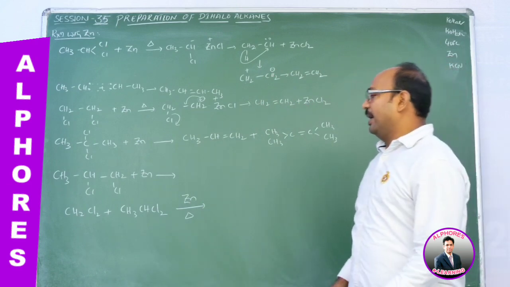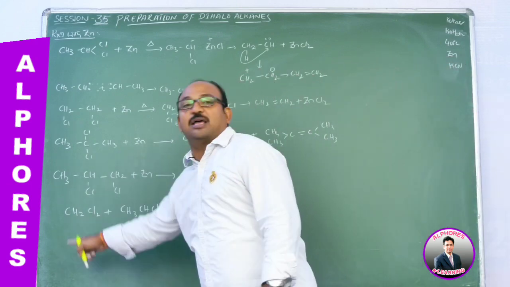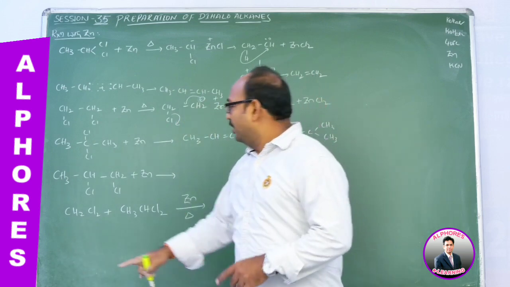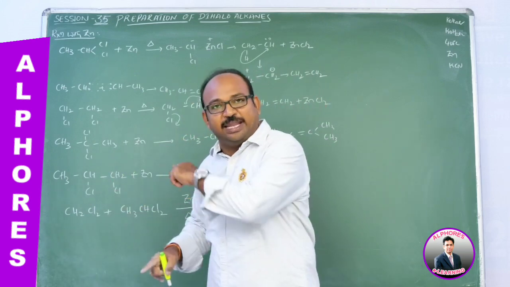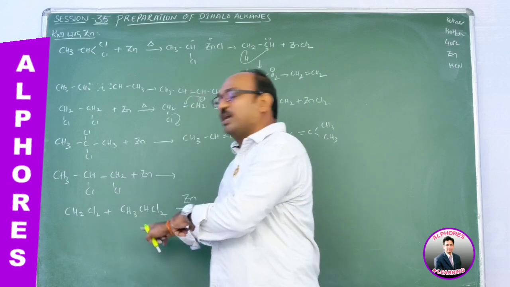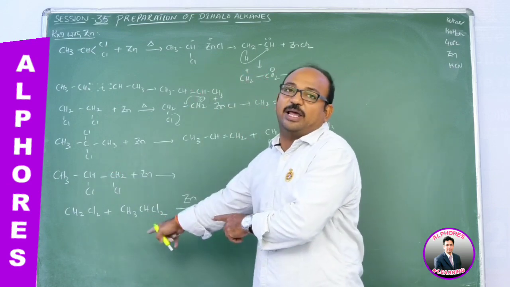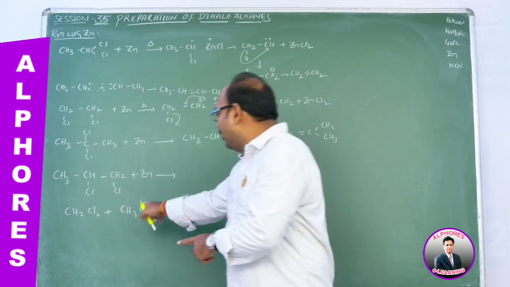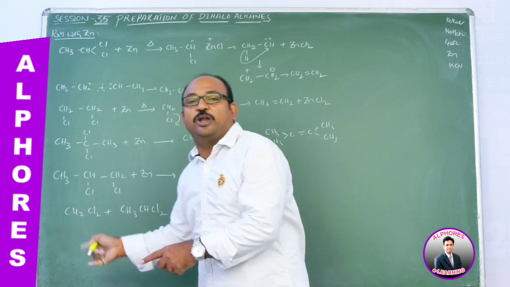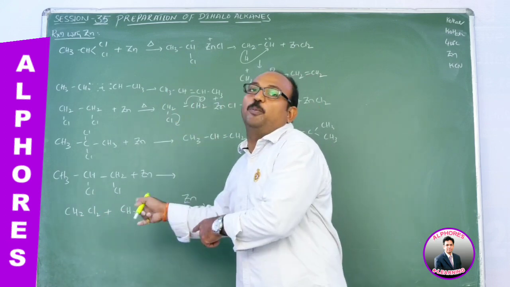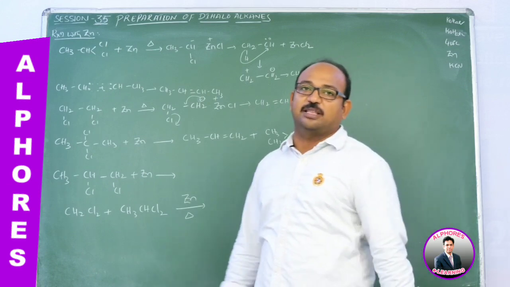What happened here? Again you are getting a carbene here and a carbene here. Now the possibilities: these two carbenes may join, you are getting the ethene product; and these two carbenes join, then finally you are getting the 2-butene product; and one of this carbene and one of this carbene join, ultimately you are getting the propene product. So 3 possible products are there.